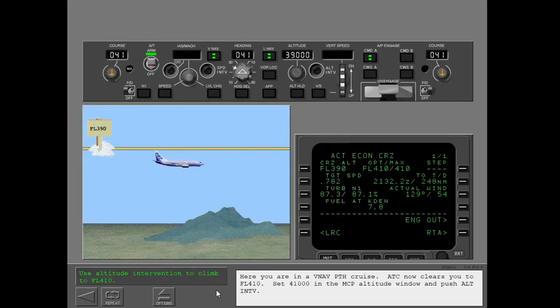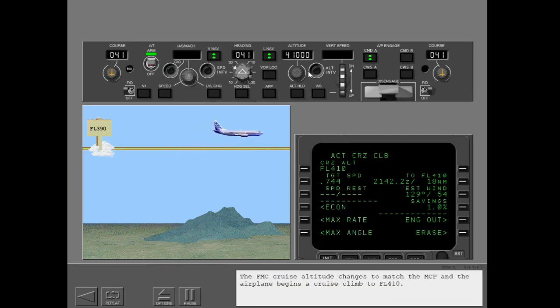Here you are in a VNAV path cruise. ATC now clears you to flight level 410. Set 41,000 in the MCP altitude window and push altitude intervention. Continue. The FMC cruise altitude changes to match the MCP, and the airplane begins a cruise climb to flight level 410.